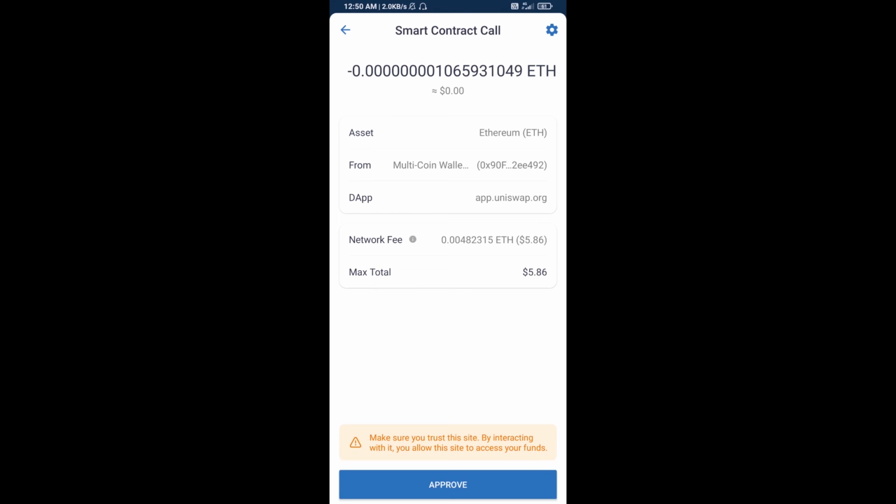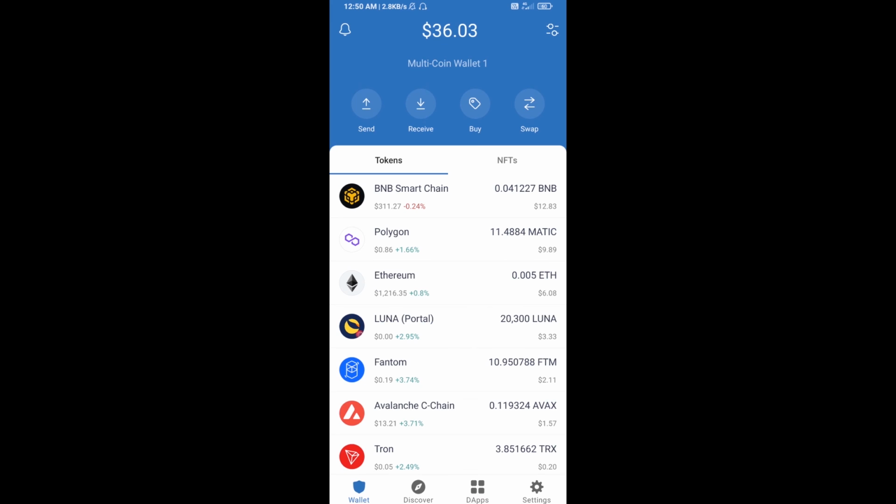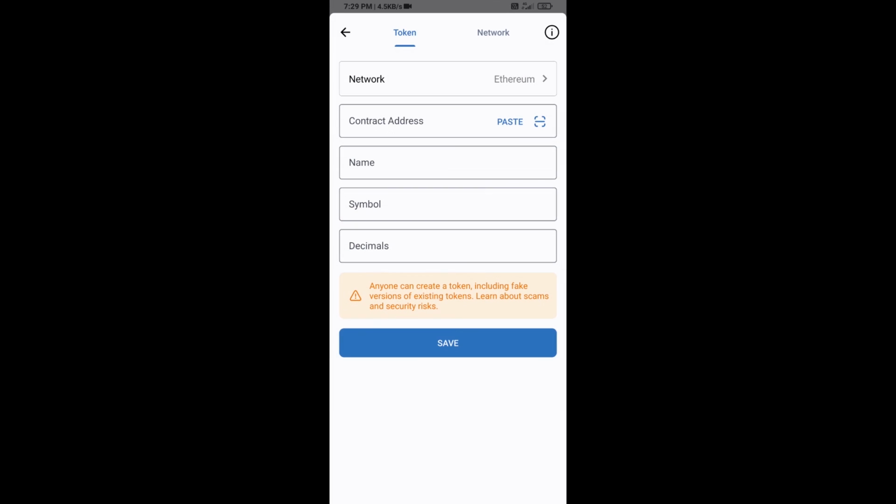After that you will add this token manually on Trust Wallet. Go to Trust Wallet, then click on the search icon, then click on add custom token. After that you will check the token network. Token network is Ethereum, it is good.